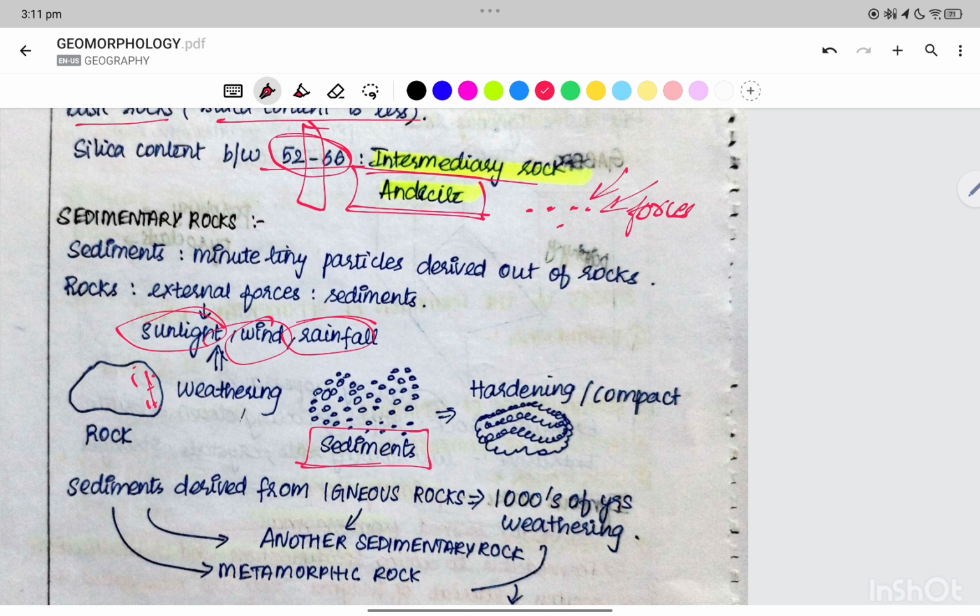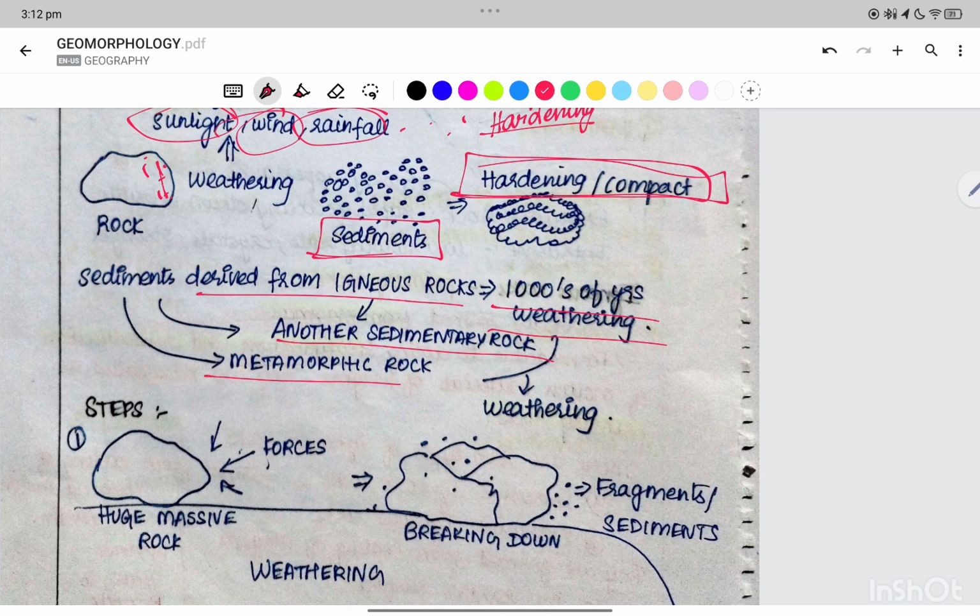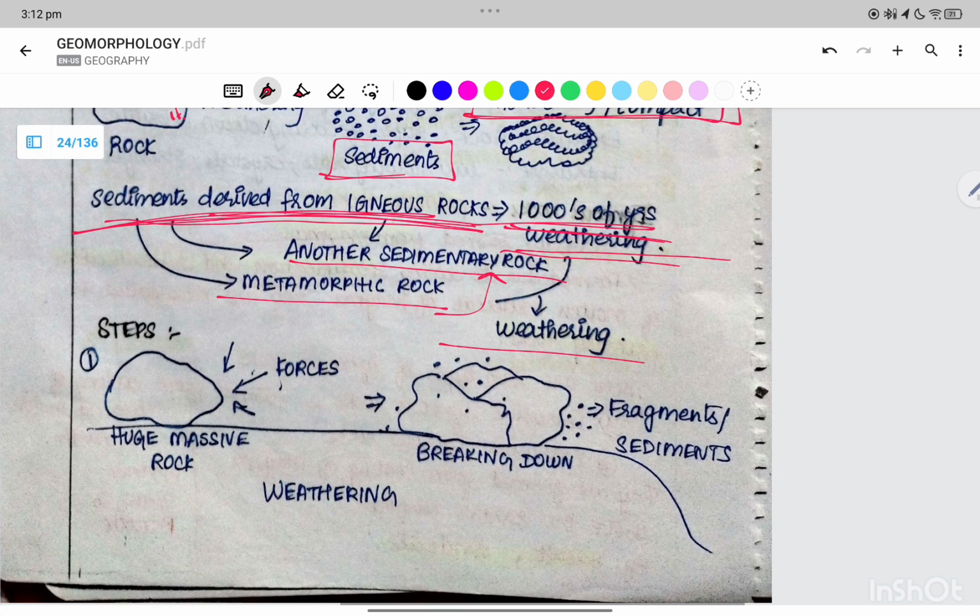Then there is a formation of the sediments, and the compaction or hardening of the sediments. The sediments are derived from the igneous rocks by thousands of years of weathering. Sedimentary rock is also formed from the metamorphic rock, and even from another sedimentary rock.